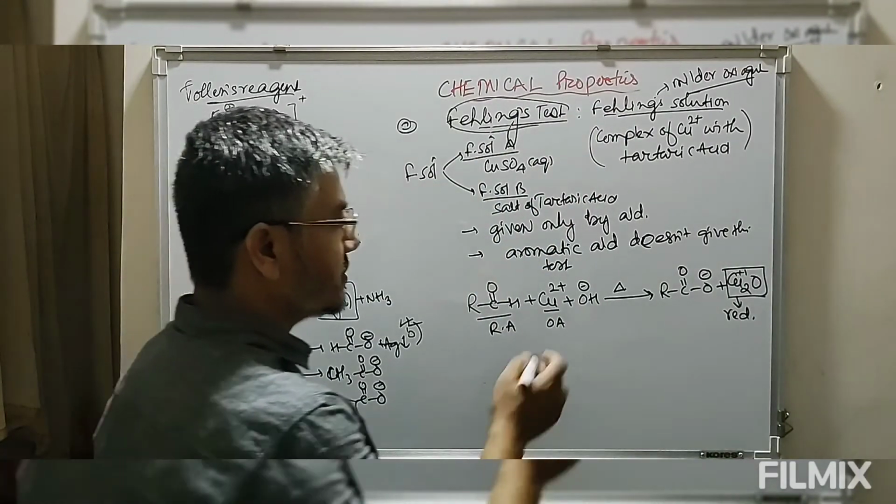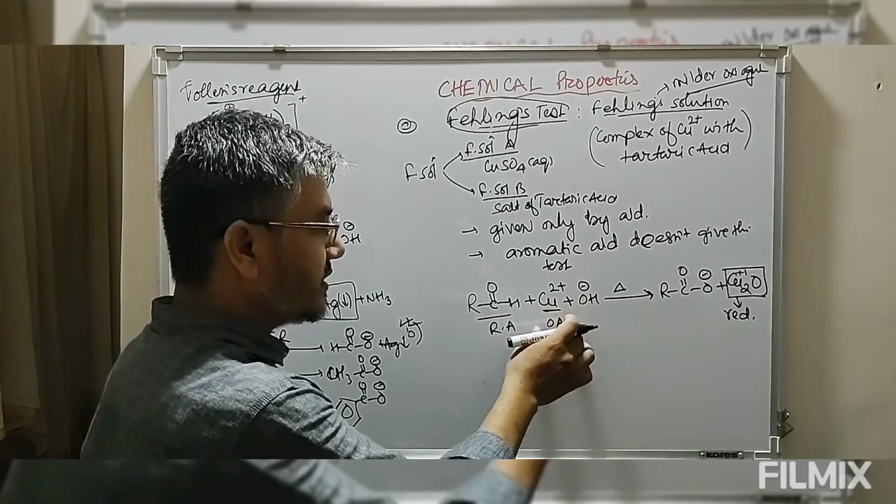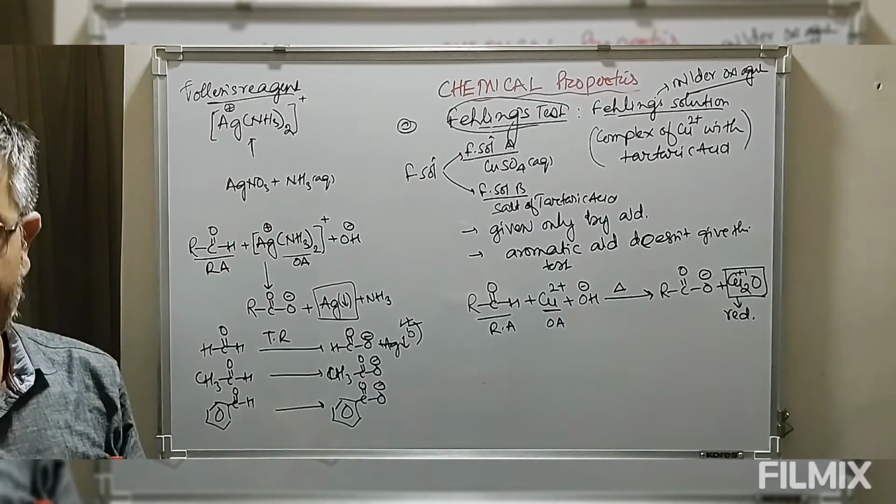The reagent which is used is cupric ion, which is present in the solution. This is the oxidizing agent, oxidizes aldehyde to acid and itself is reduced to +1 oxidation state, and this is the red color.